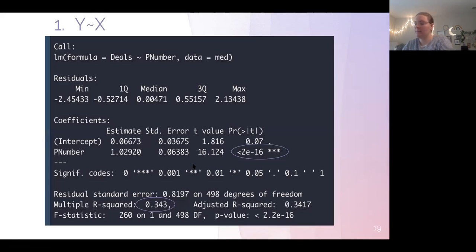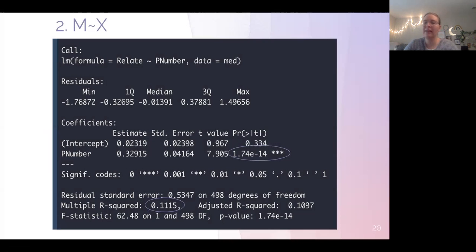So our first step is checking our C pathway to see if that's significant. Some think this is necessary, others don't. We decided to do it just to see. And we do reject the null hypothesis. So the probability that there's no relationship between the amount of posts an influencer has and their social media success is low. And then we check our A pathway, also significant, which is great and what we want to see. So the probability that there's no relationship here is also very low between our predictor and our mediator.